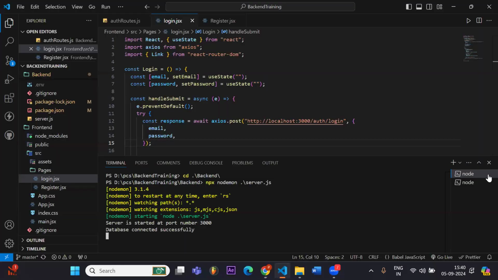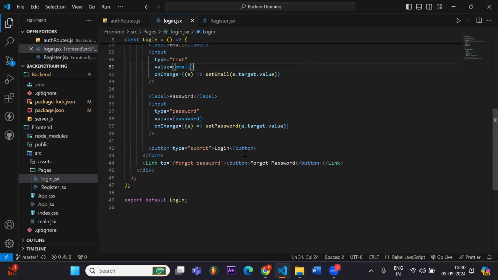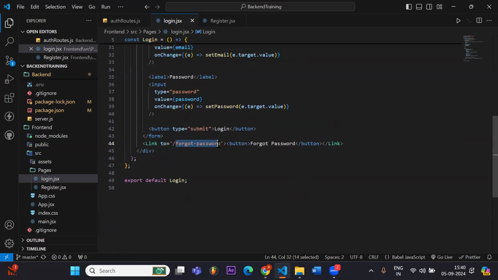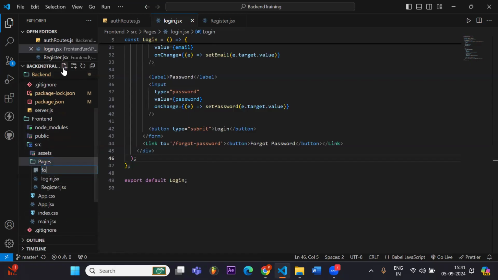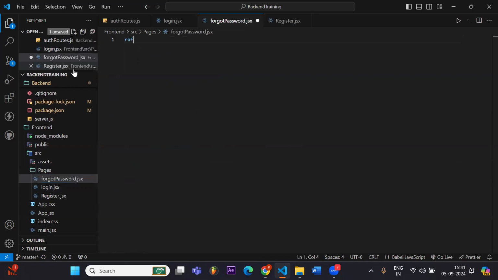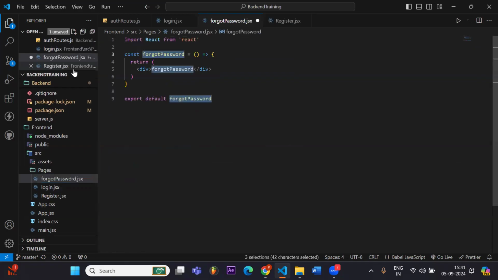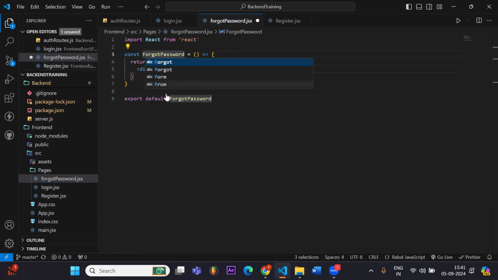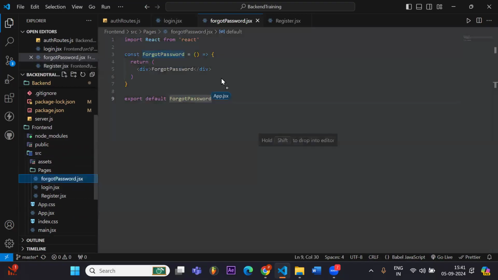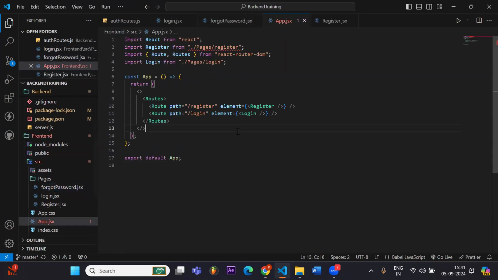Let's say I click on forgot password. I made this button here already, which goes to the forgot password page. Right now I don't have a forgot password page, so let's make it. In forgot password, we have to enter only one thing, that is email only.